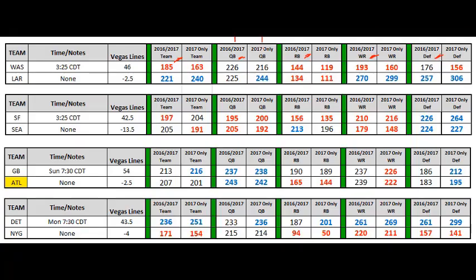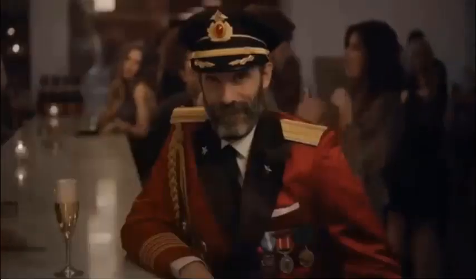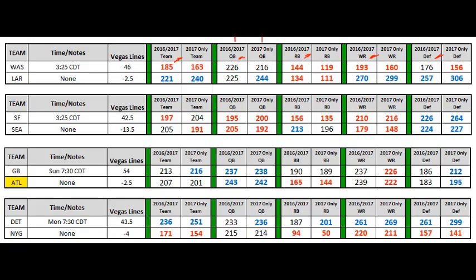Are we clear? The idea here is to try to gain separation. You want to get separation from the other people who are going to be entering the contest. If you're just putting in Captain Obvious bets, everyone else is going to have the same bets, the same teams, the same players. So you want to try to find separation.